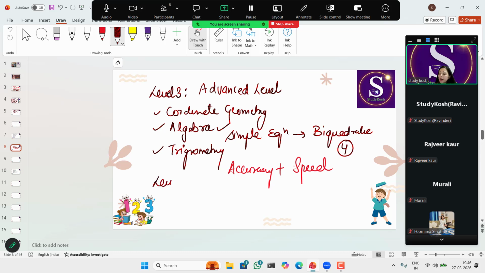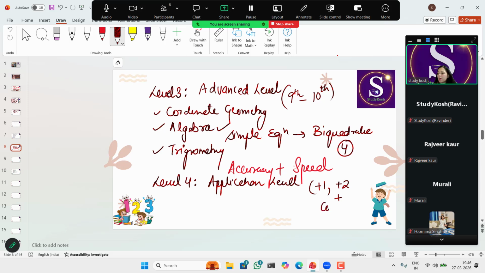This is the application level. So here we'll introduce complex calculations, problem solving questions, mixed concept applications, or we'll introduce calculus here, like integration, differentiation, derivative. All these advanced topics will be covered under level 4.